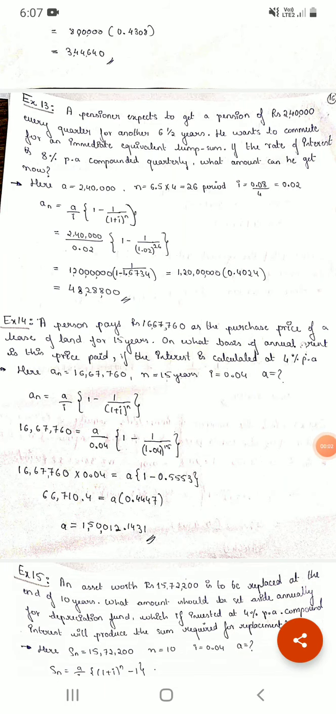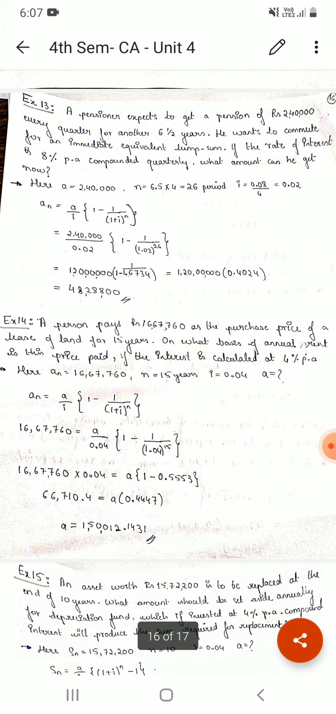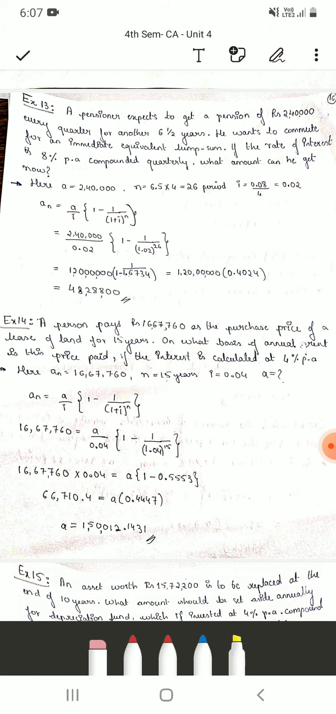Students, in the previous class we had solved 12 problems on the concept of annuity. So today again we'll continue with the next set of problems.